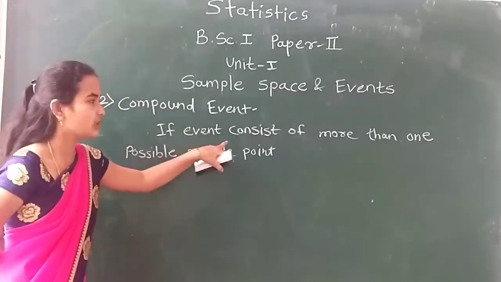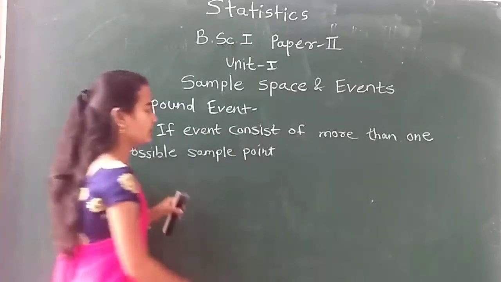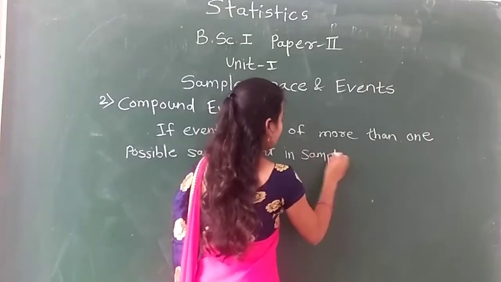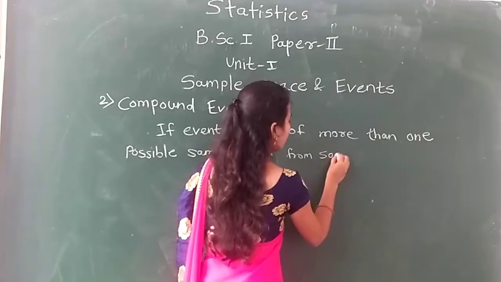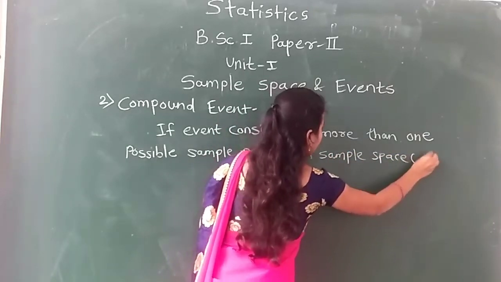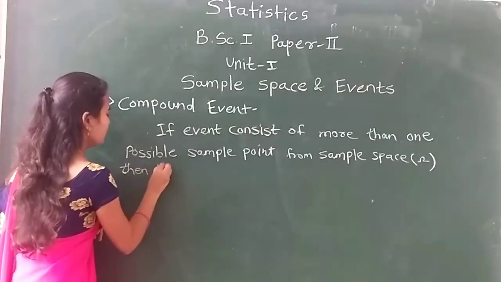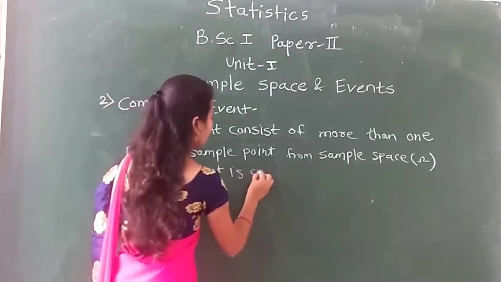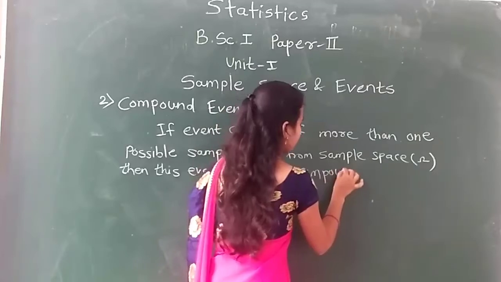If your event consists of more than one possible sample point in sample space omega, then this event is called a compound event.